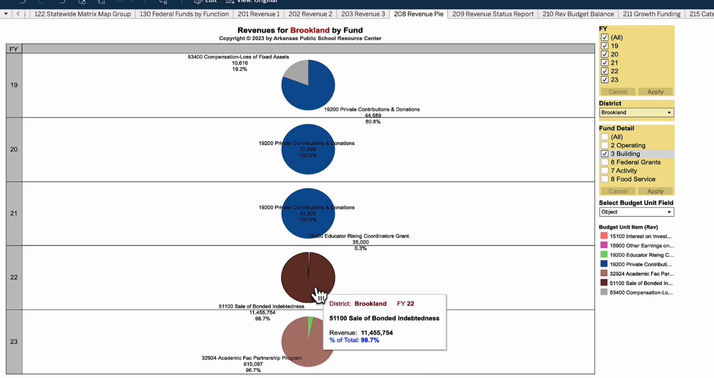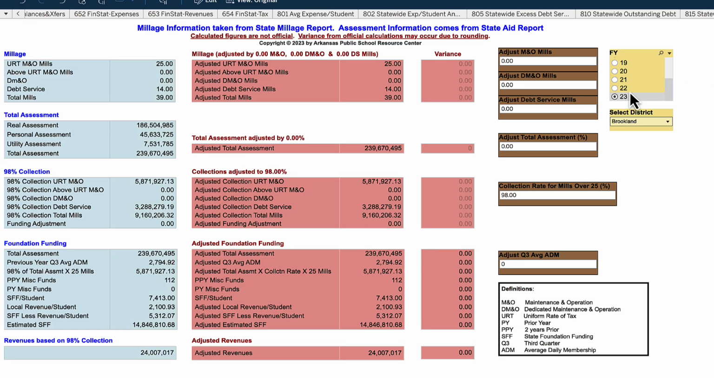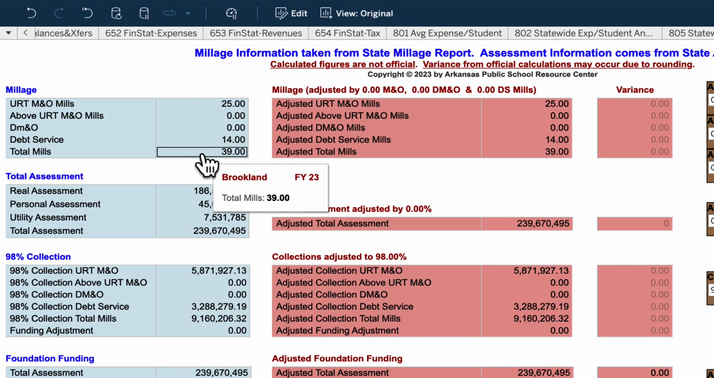So how did they get this bond, or how did that come about? I went first and checked the ASR. The ASR, the annual statistical report, is a little more dated as far as the way the data comes in. It's just the nature of that data, so sometimes it's a little bit delayed. So I thought, well, maybe they've passed a millage in between here. Because I looked at the ASR in 19, their total mills was 39, 20 was 39, 21 same, 22 same, so no changes there. And on the state aid notice, I checked my most recent year of 23, and if you look over in the top left, it shows the total mills still at 39.